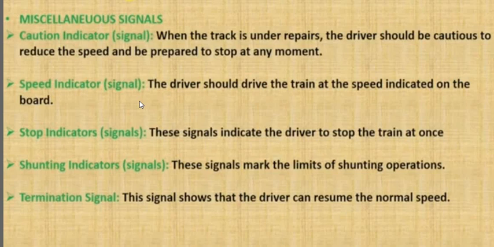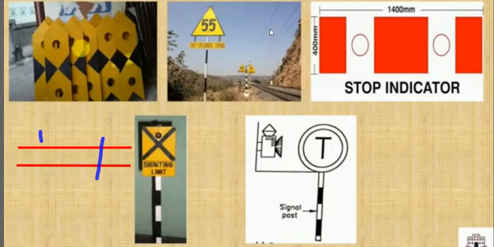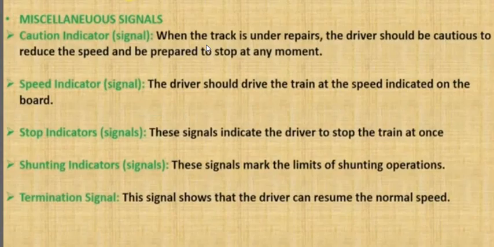You might have seen the same on the roadway; your bike cannot move above 50 or 80. So this is the speed indicator, which is the same in railways also. This is the speed indicator 55. It means the train cannot move more than 55. This is a speed limit.